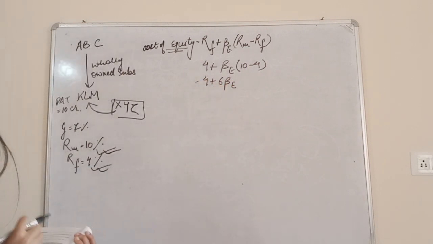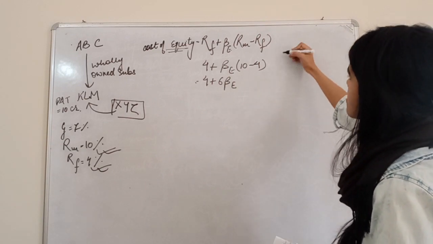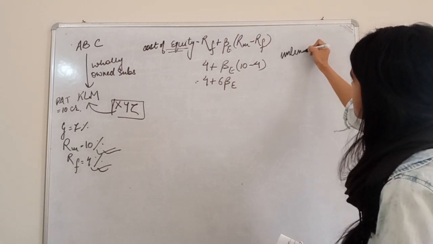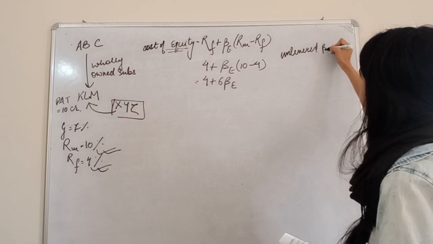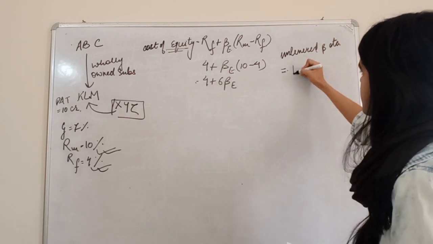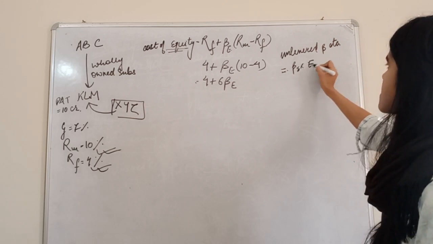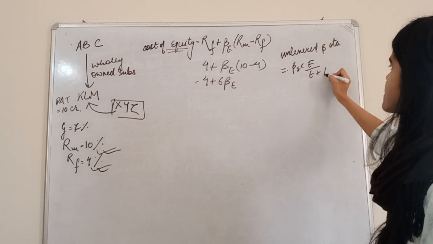In the data given for the proxy entity, dividend payout ratio, debt equity ratio, PE ratio and equity beta have been given. I forgot to tell you one thing: the formula is unlevered beta equals equity beta and weights, isn't it?